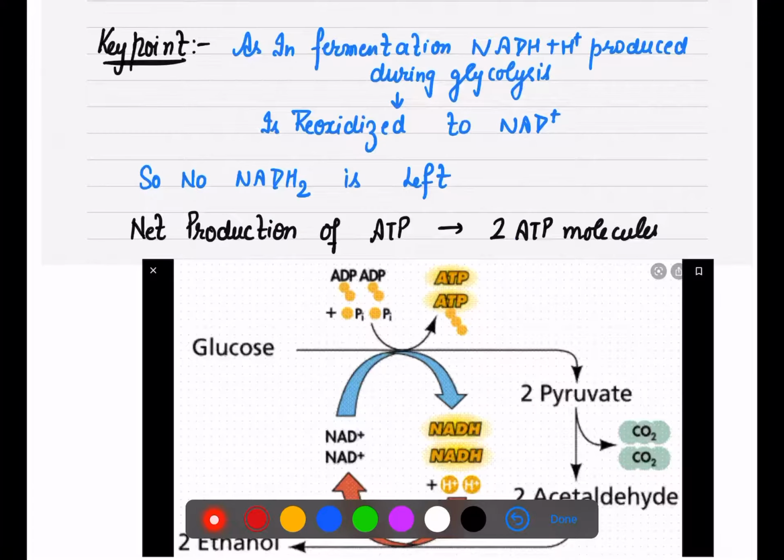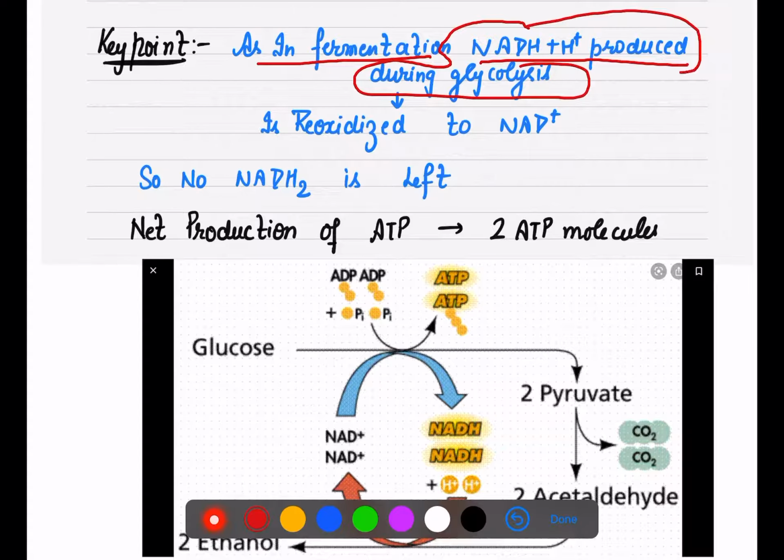Now see, as in glycolysis NADH plus H positive was produced, in fermentation that gets reoxidized to NAD positive.